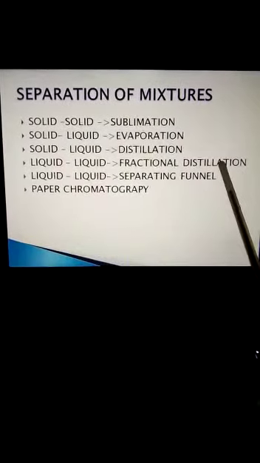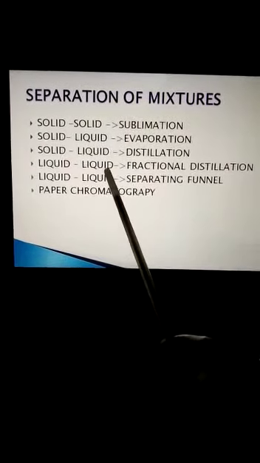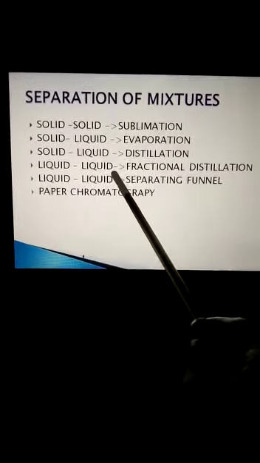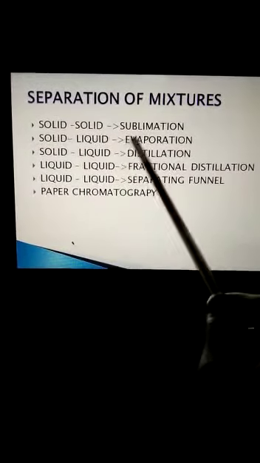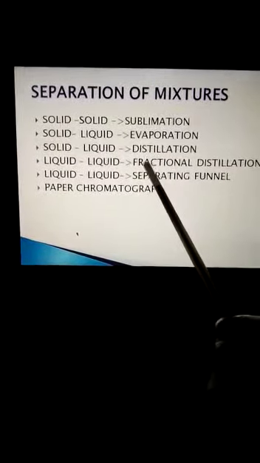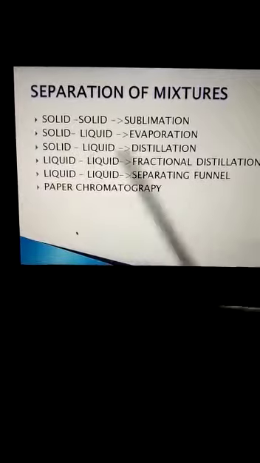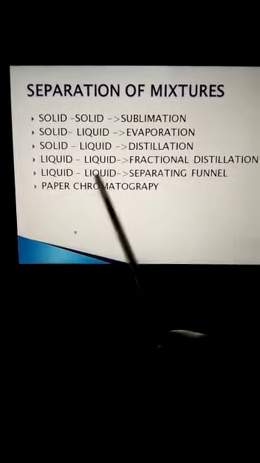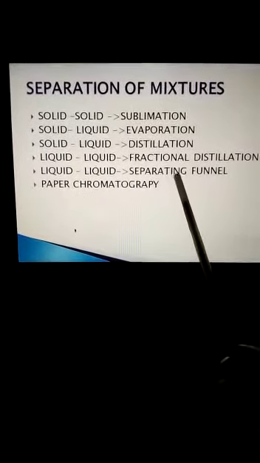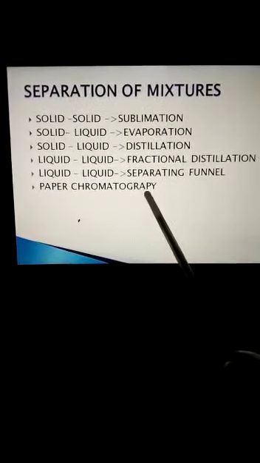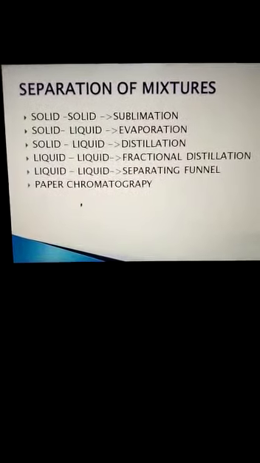By fractional distillation we can separate liquids which are mixed together, like in petroleum products: petrol, diesel, kerosene oil, LPG are all mixed together in the crude natural oil, and that can be separated into different liquids by fractional distillation. Using a separating funnel, we can also separate liquids on the basis of their densities, which we'll discuss now in detail. Another type of separation is paper chromatography.